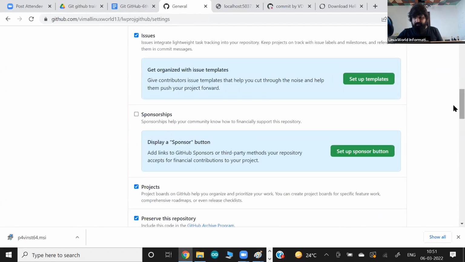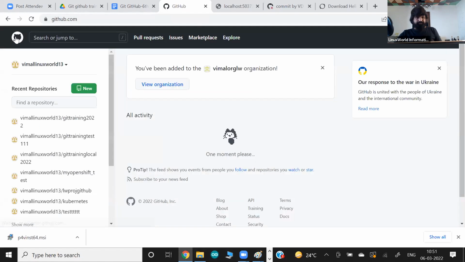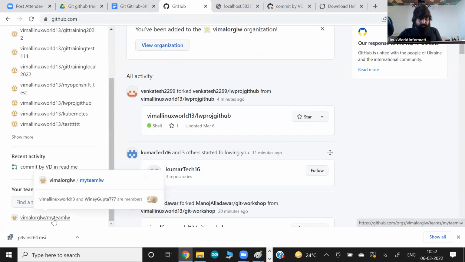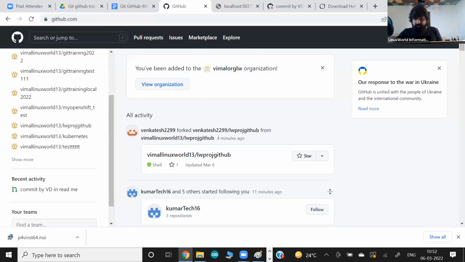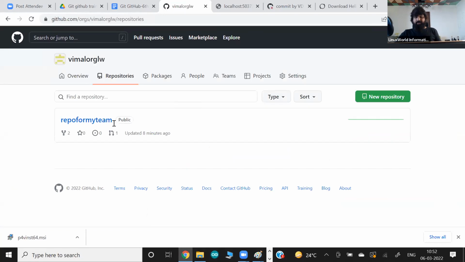So I created an organization, okay, named my team LW. I think this one, where it is, Vimal ORG LW. This is the organization name I've given. So what I'm going to do in this organization, click view organization. In this organization, we have only one repository that we created directly here, right? This is what we have created directly here only, right?